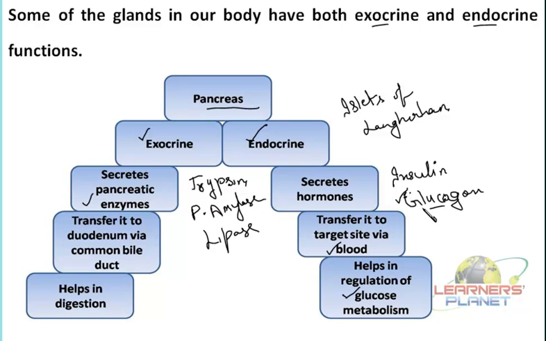That means it will break down the glycogen molecule and convert it into glucose, so that the glucose level will come back to the normal point. So whatever the process is, it is taking place through the endocrine glands, and it is transported to the target site through the blood.